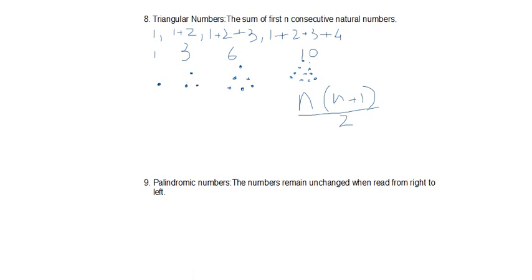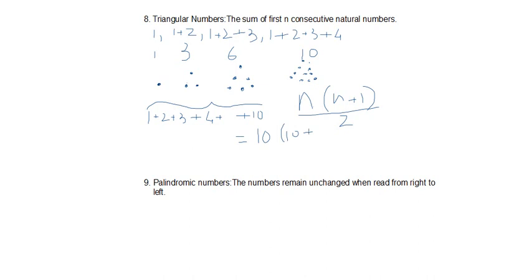for example starting from 1 to 10, 1 plus 2 plus 3 plus 4 plus dot dot dot, like this. If you add up to 10, then either you can add and you will get the result, but the quick way is this. Here, first, how many natural numbers are there? It is 10 natural numbers, so n equals 10. So I'll put n times n plus 1, which is 10 into 10 plus 1 over 2.